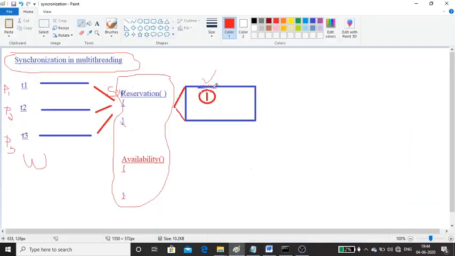I think you can understand. In any real world application, like bus, train, or movie ticket reservation, whatever function is doing the reservation should be synchronized. Otherwise, the same seat may be allotted to more than one person. For availability, there is no need to make it synchronized. If you make it synchronized, only one thread can execute that particular function, and if any one thread is executing, the remaining threads should be in a waiting state. So first we'll see synchronization by applying synchronized to an entire method.